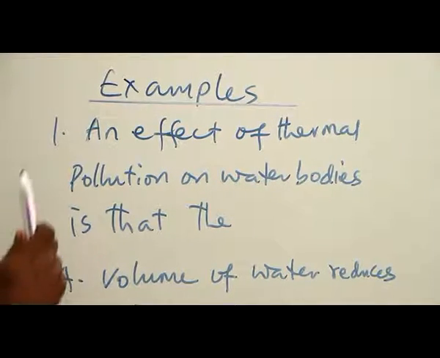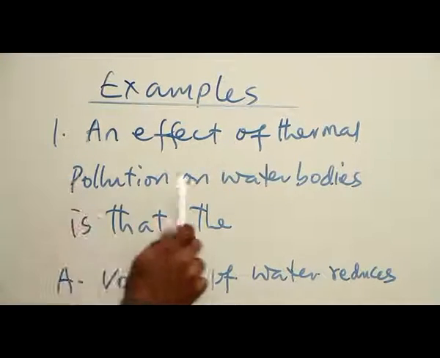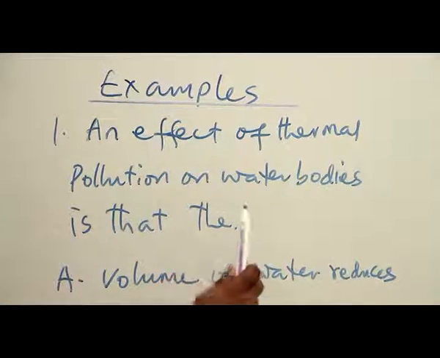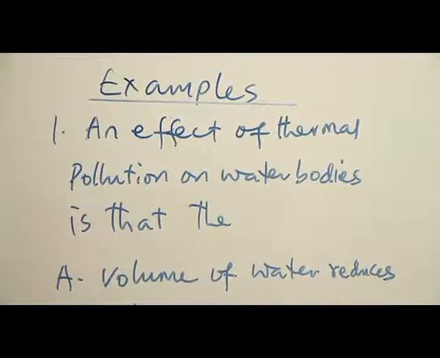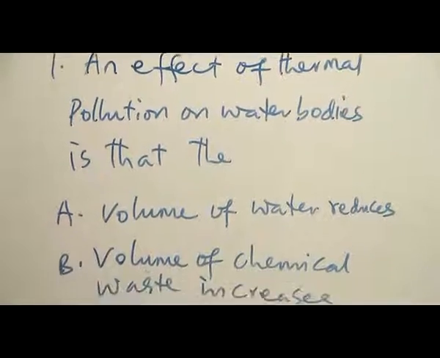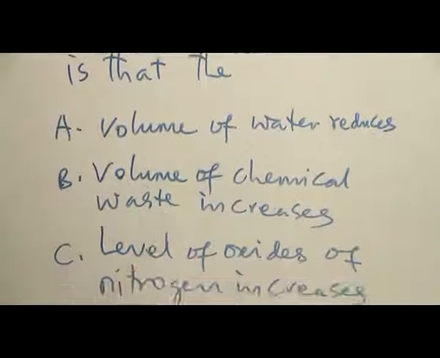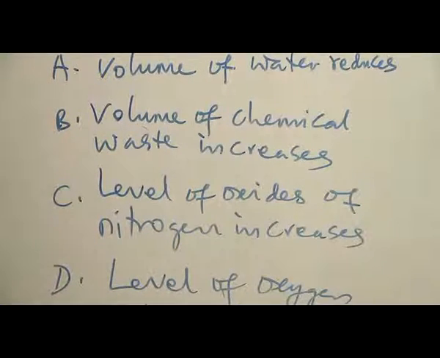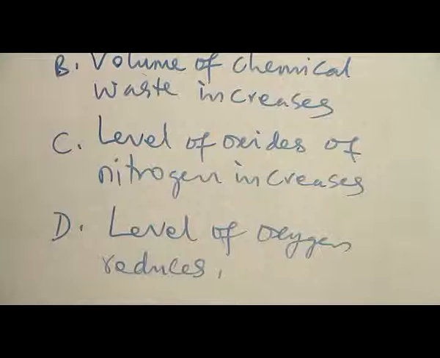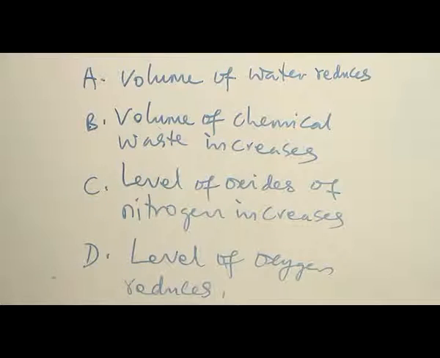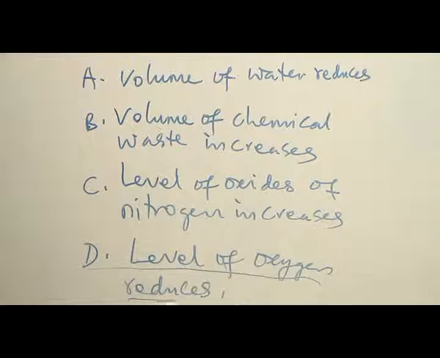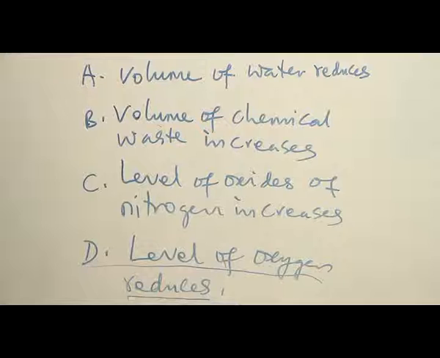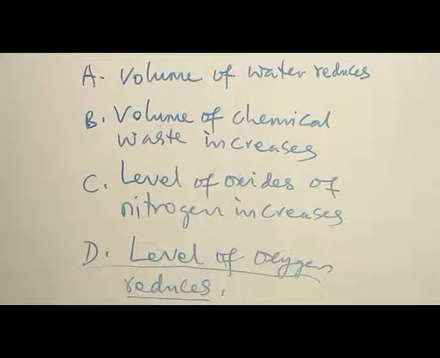Examples. Number 1. An effect of thermal pollution on water bodies is that the A. Volume of water reduces. B. Volume of chemical waste increases. C. Level of oxides of nitrogen increases. And D. Level of oxygen reduces. The correct answer is option D. Level of oxygen reduces, because the water pollutants reduce the level of oxygen in the sea.